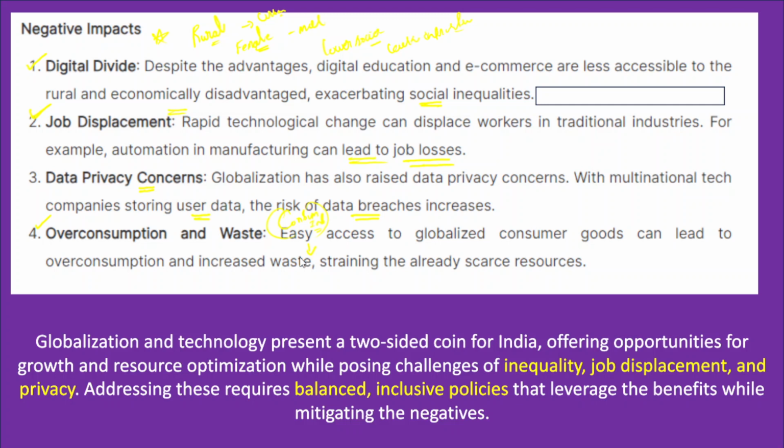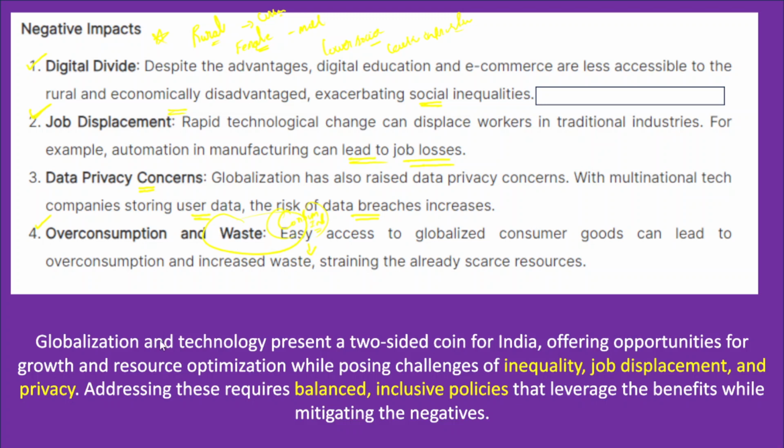Since this has been straining the carrying capacity of the environment and the capacity of our existing recycling infrastructure, it has been leading to unsustainable development and even environmental degradation. Since we have very scarce resources, it is very important that we promote responsible consumption and recycling in order to minimize waste generation.